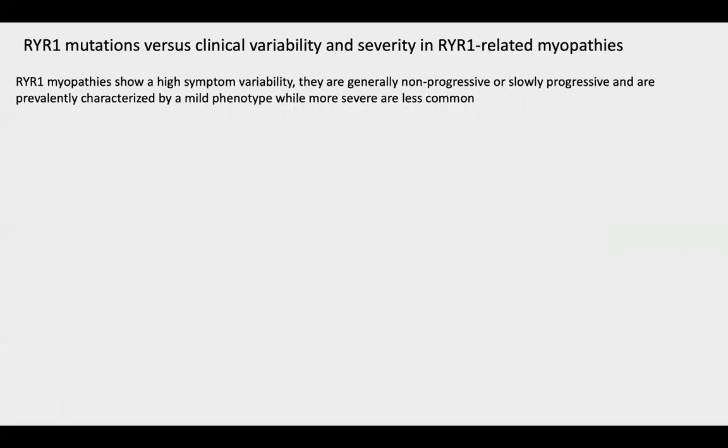At the clinical level, RYR1 myopathies are characterized by a high symptom variability. Generally speaking, RYR1 myopathies are non-progressive or slowly progressive and are characterized by a wide range of clinical symptoms, including mild muscle weakness, hypotonia, motor developmental delay, muscle stiffness, and exertional weakness that are more frequently observed.